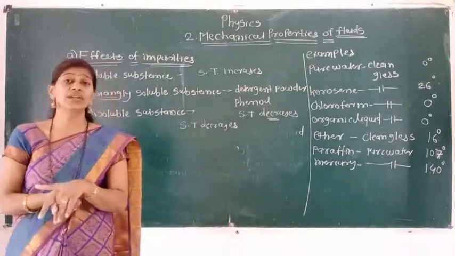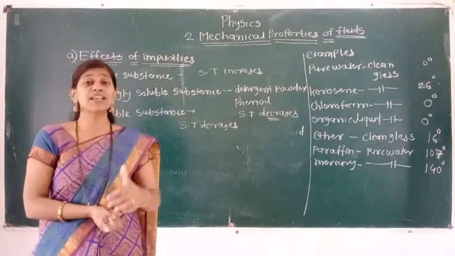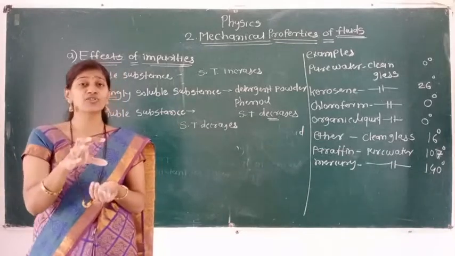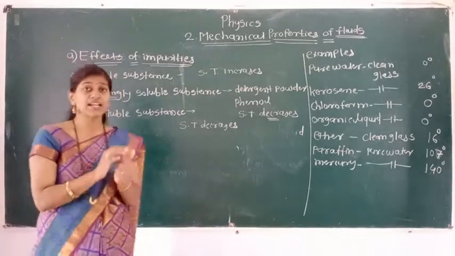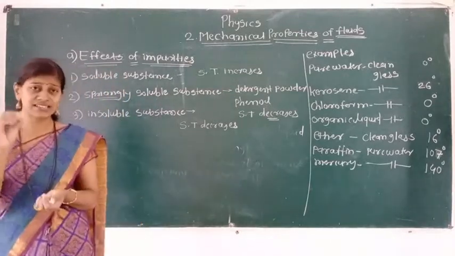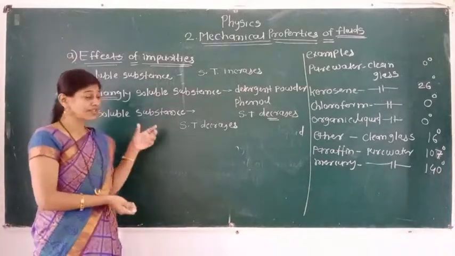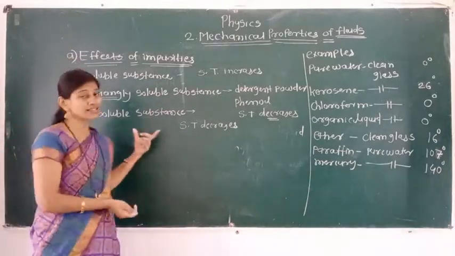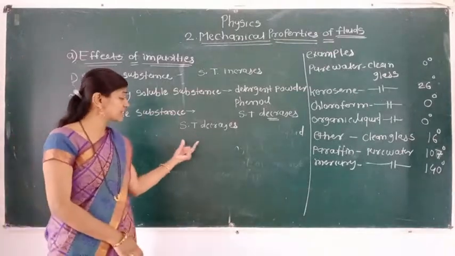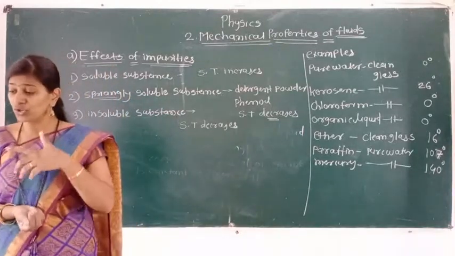If you want to take one example, mercury: we know a mercury drop is present in spherical shape, but if the mercury drop contains dust, at that time it will not be present in spherical form. As its dust is removed, the mercury drop will take the spherical shape. इसका मतलब ये है यहाँ पे insoluble dust जब भी हम ऐड करेंगे लिक्विड में उस वक्त उसका सरफेस टेंशन डिक्रीज हो जाएगा. लिक्विड में सबसे ज्यादा कोहेसिव फोर्स होता है, that force also going to decrease.